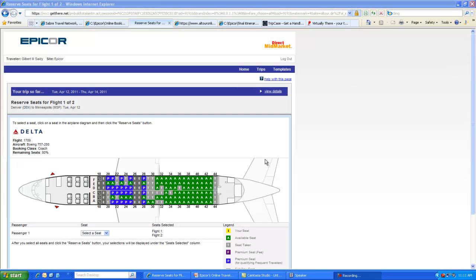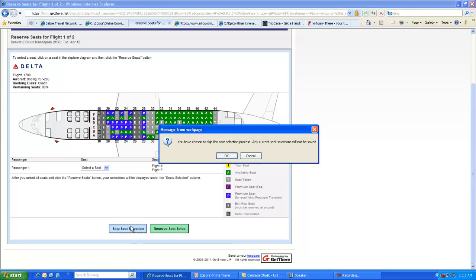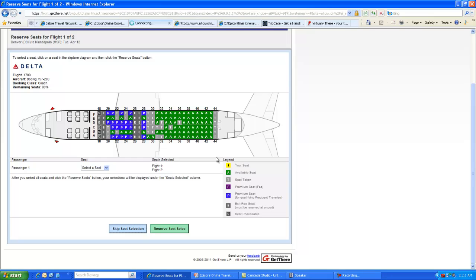I'm sorry, actually the seat assignment screen comes up. At this point you can choose your seat assignment or let the system automatically book it for you based on what's in your profile. So either choice you have. You can do your own. You can also grab preferred seats if your frequent flyer number qualifies. For now we're going to skip the seat process, but it's as simple as clicking on it and choosing it.